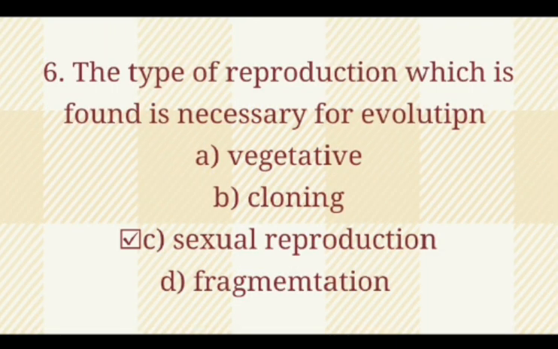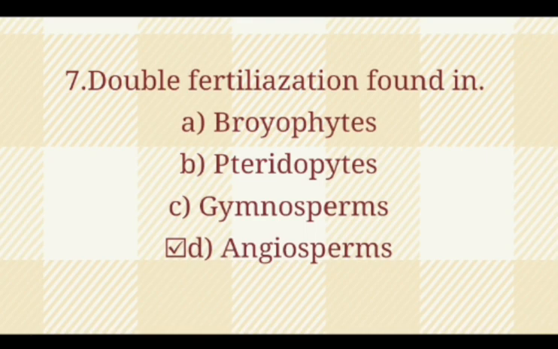MCQ 6. The type of reproduction which is necessary for evolution: option A, vegetative; option B, cloning; option C, sexual reproduction; option D, fragmentation. So the correct option is sexual reproduction.